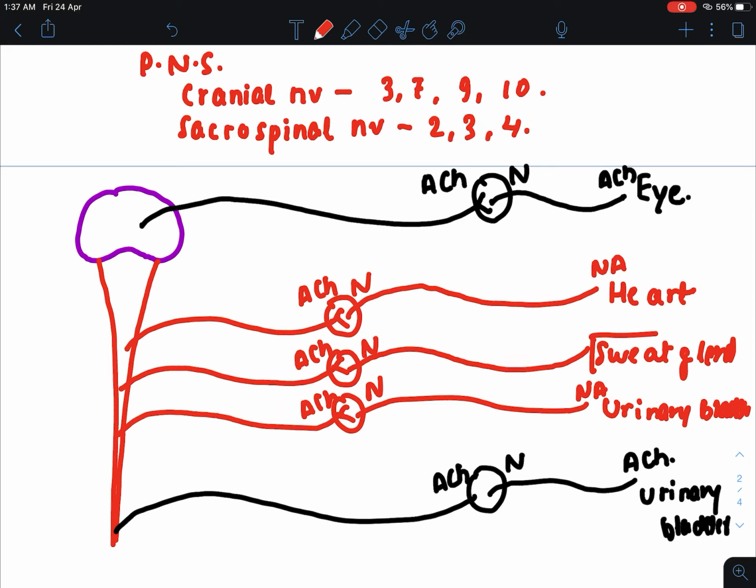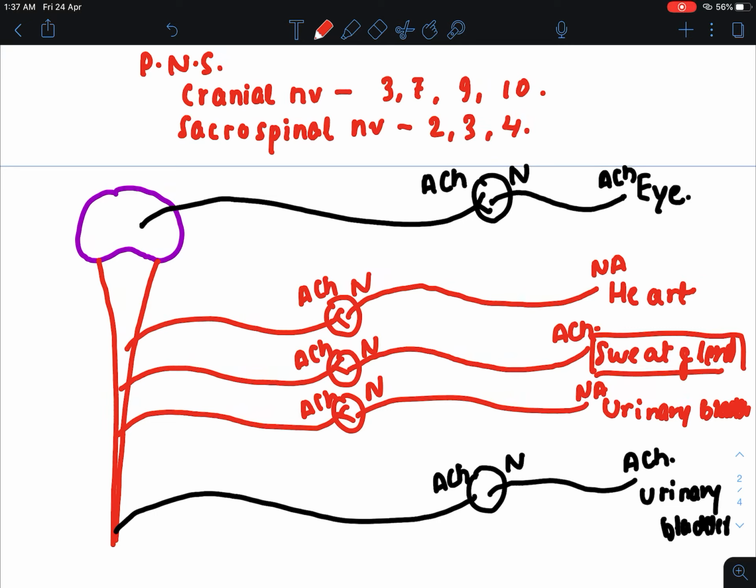The exception is in the sweat gland. Here acetylcholine is being secreted. Therefore, the sympathetic nervous system fiber of the sweat gland is known as cholinergic fiber. Remember, just listen to what I am saying carefully.